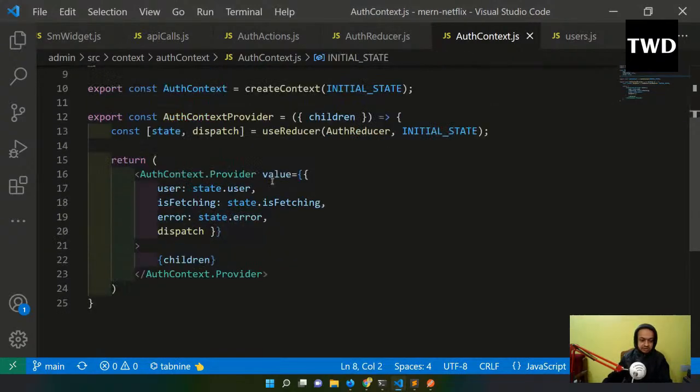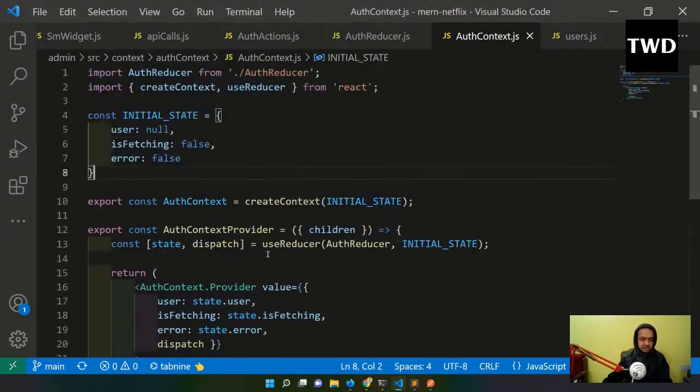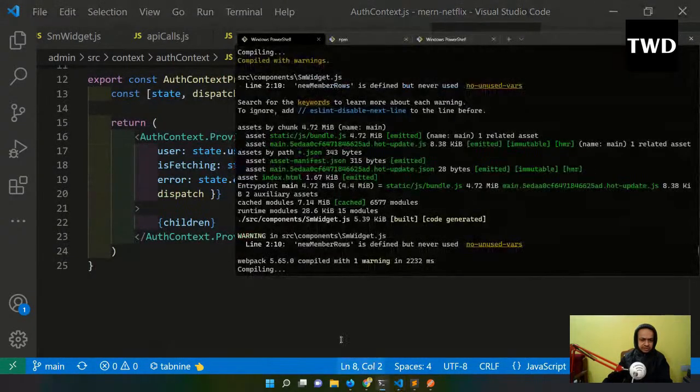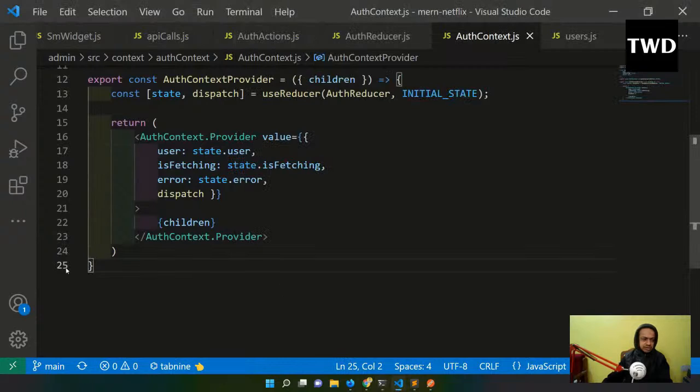So this is all done, and okay, now this context is done. Do I have any error? No, I don't have any. So this context provider we have to use somewhere, and where to use? We have to use it in a place where it can go everywhere. When I was telling the context, I also told this thing.